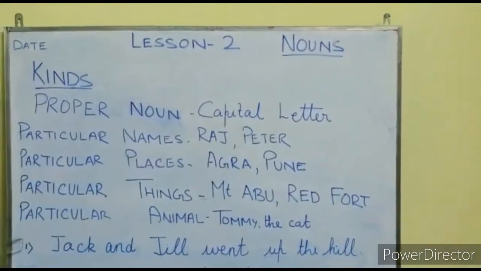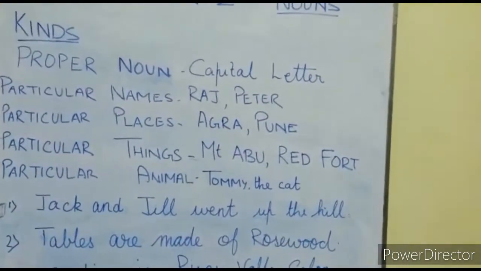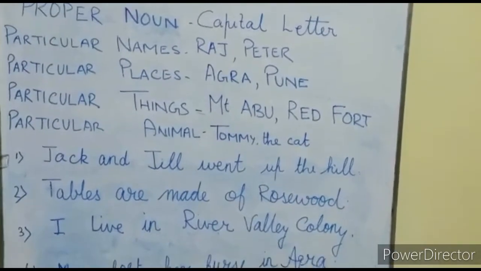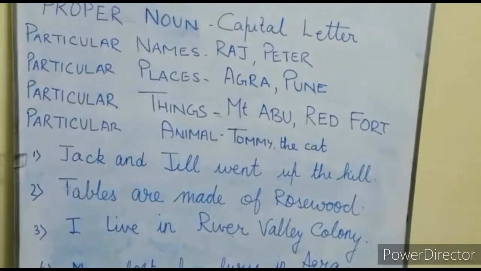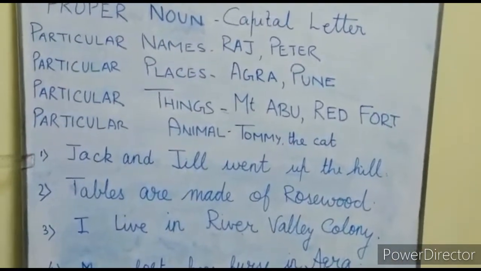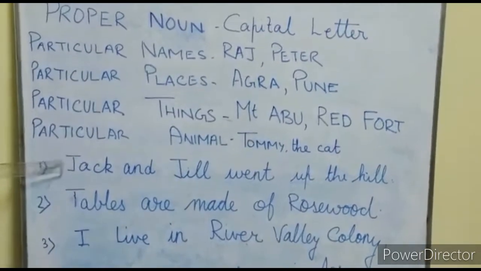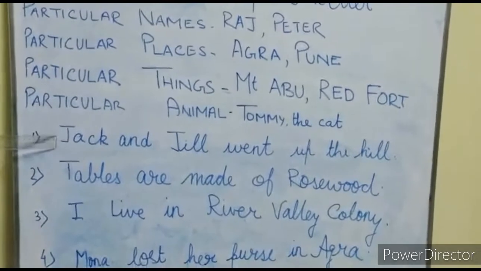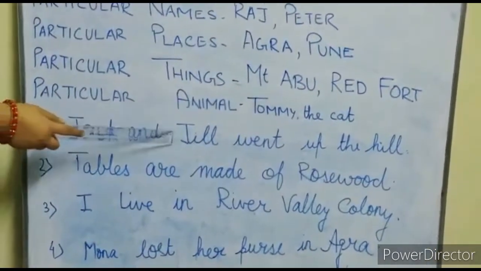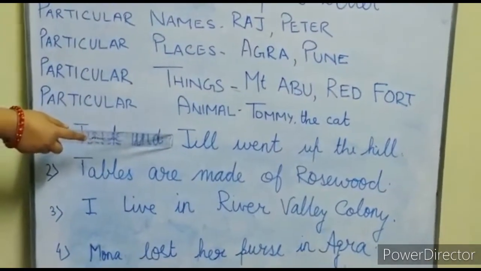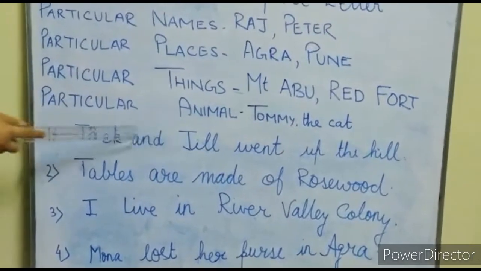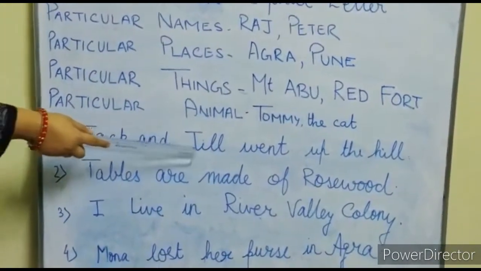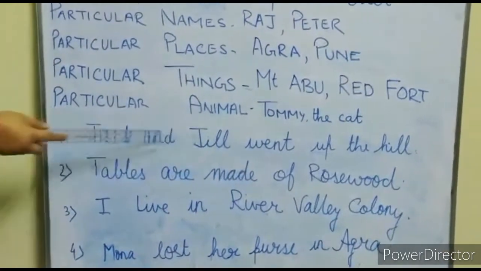Now let us see some examples. Number 1. Jack and Jill went up the hill. Now can you identify the proper nouns here? Jack, particular name, so it is a proper noun written with a capital letter. Jill, particular name written with a capital letter. So in this sentence, Jack and Jill, these two words are proper nouns.